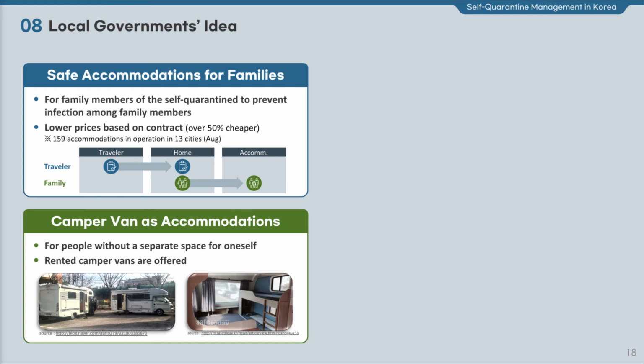There are safe accommodations for family members of foreign entrants, helping them stay there at a reasonable price, while the self-quarantined person is at home for self-quarantine. Such safe accommodations are operated through contracts between local governments and accommodation providers, and 159 accommodations are in operation in 13 cities or provinces as of August. Local government also provides rented camper vans to be used as separate space for quarantine in order to relieve concerns over infection of family members of the self-quarantined.